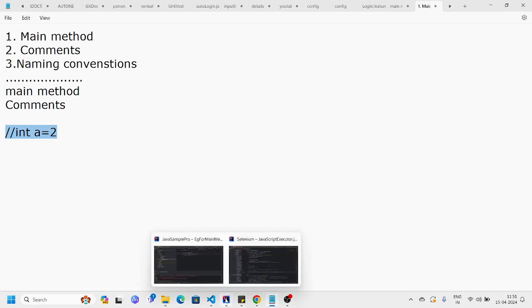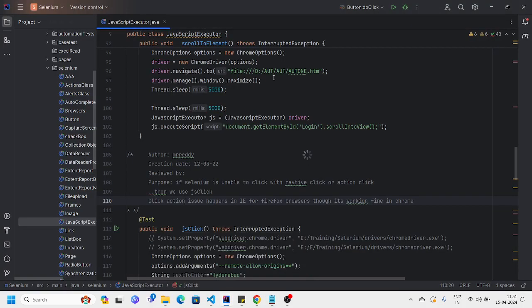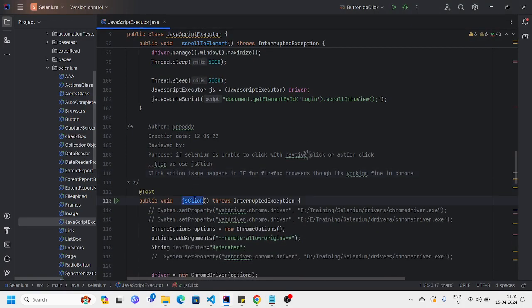Let me show one comment section. For example, I have written this JS click method, just to understand what I'm trying to say. We have different clicks, normal click and action click. Different clicks are available in Selenium. So why have we written it? We need to tell in the form of comments. For example, I have provided a comment for this section: author MRReddy, creation date, and reviewer. If somebody has reviewed and approved, then we can specify that name.